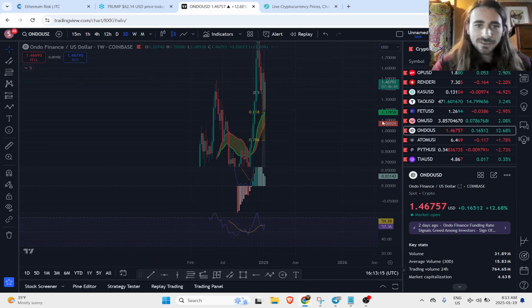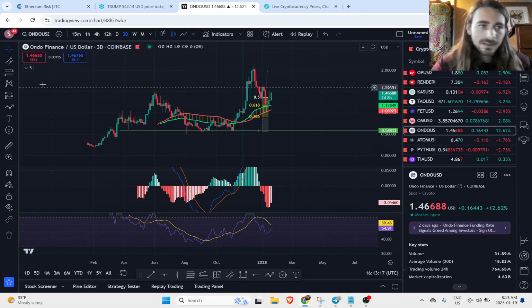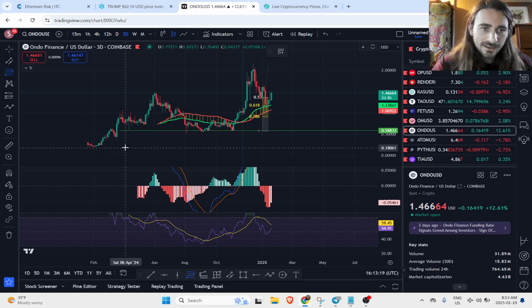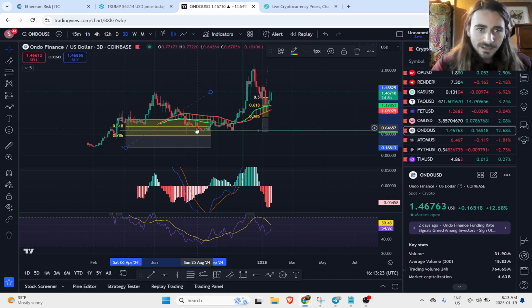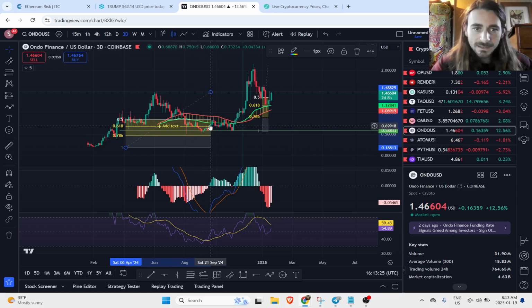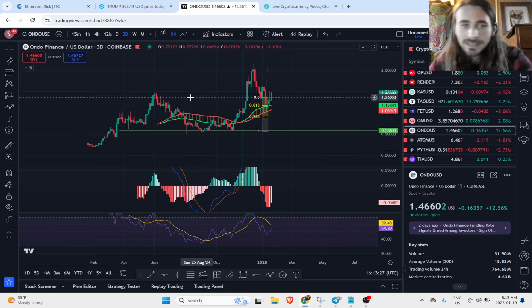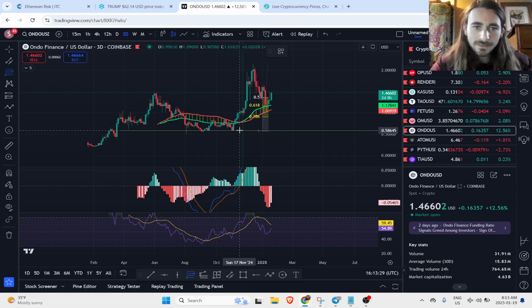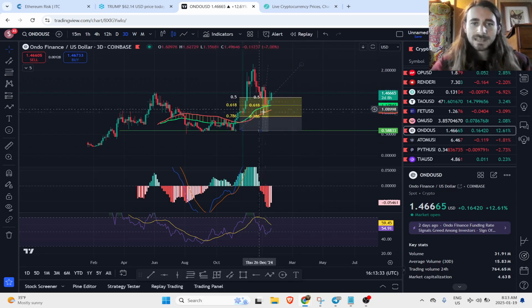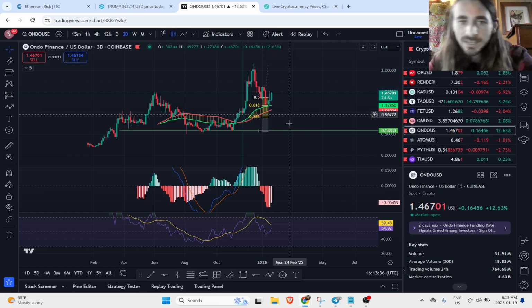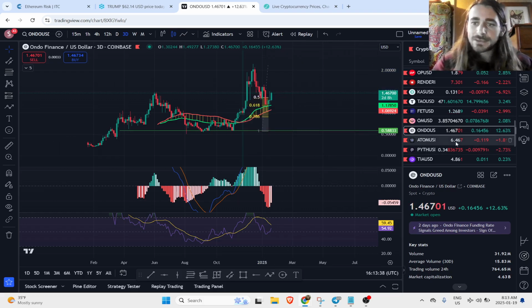I'll show you how I looked at that one. Again, I think I showed it yesterday, but we had, from our low to our peak, our retracement here in that golden zone. So all we did is the same thing from this low to this peak, and we tag our golden zone, and that's where we enter. So Ondo's doing great. We'll just leave that one to run for a while.